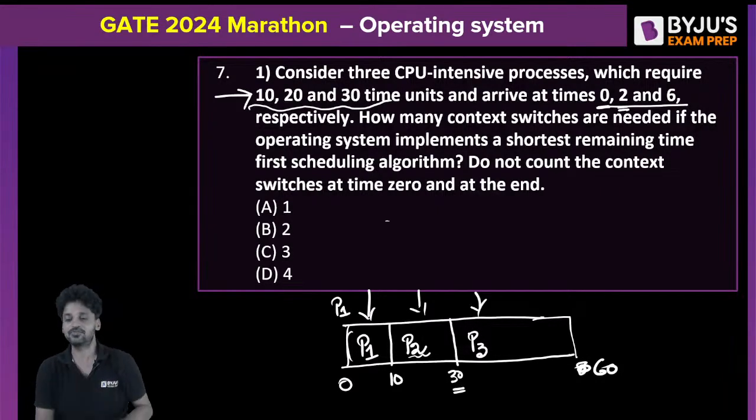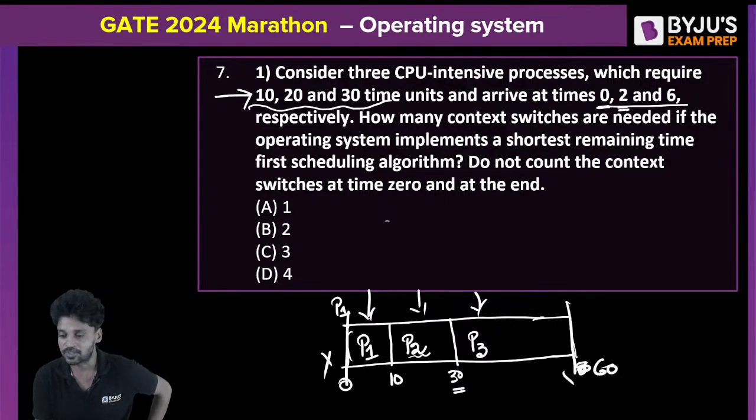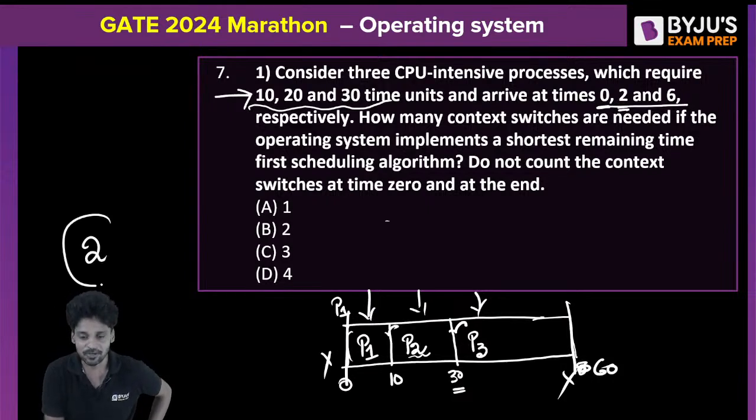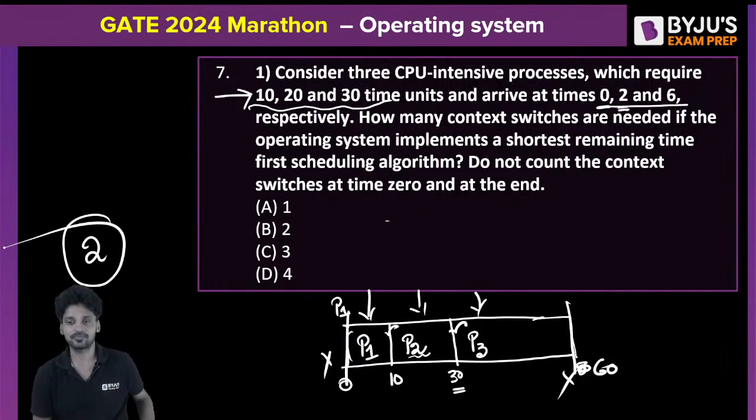Now how many context switches? Context switches we need to count only in between the processes, not in the beginning or in the ending. So we need to remove this and we need to remove this. When P1 switches to P2, there is a context switch. When P2 switches to P3, there is one more context switch. The total number of context switches in this case is equal to 2. Are we clear?